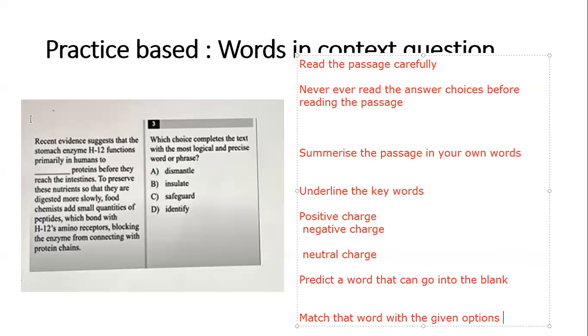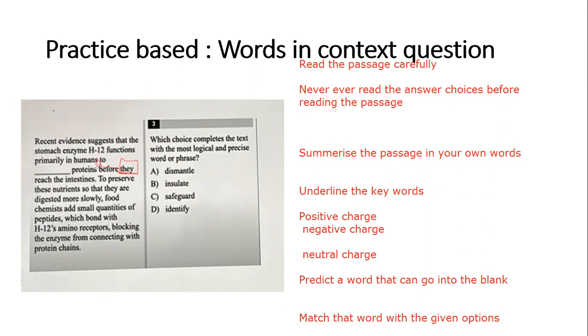To blank proteins, so some action is happening. The so-called enzyme is doing something to the protein before they reach the intestines. Always look for pronoun references, very important. They here means the proteins.